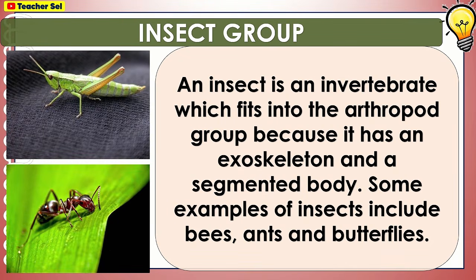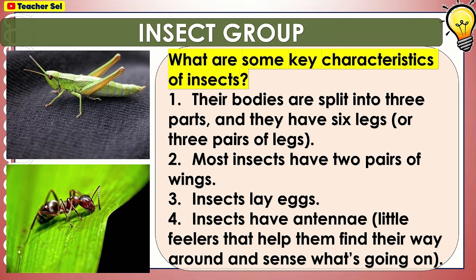Insect group. An insect is an invertebrate which fits into the arthropod group because it has an exoskeleton and a segmented body. Some examples of insects include bees, ants, and butterflies. What are some key characteristics of insects? Their bodies are split into three parts, and they have 6 legs, or 3 pairs of legs.